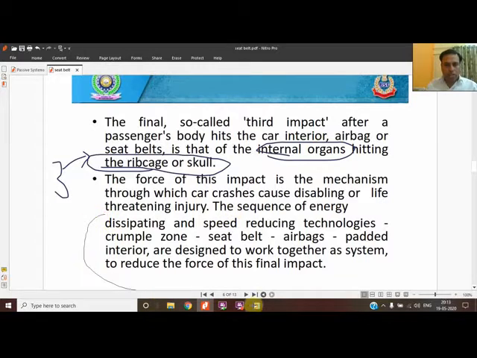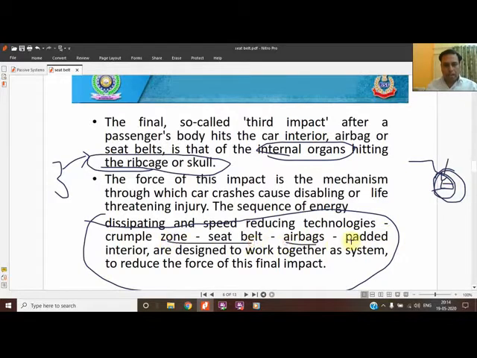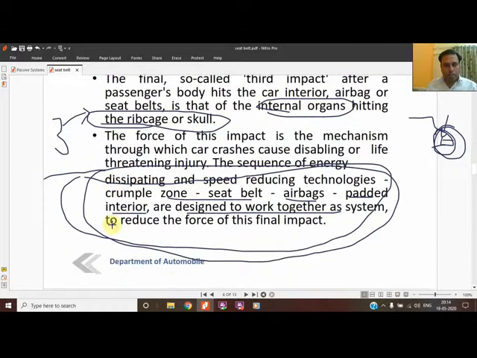So a sequence of things is used, because during an accident a sequence of things is working. Speed-dissipating technology like the crumple zone: cars have a crumple zone in the front, which collapses and absorbs the energy. Then seat belts, airbags, and a padded, soft interior should be there. Otherwise, if the head collides with something, the soft interior can absorb the energy also. These are designed to work together; not only the seat belt, all things work in coordination.